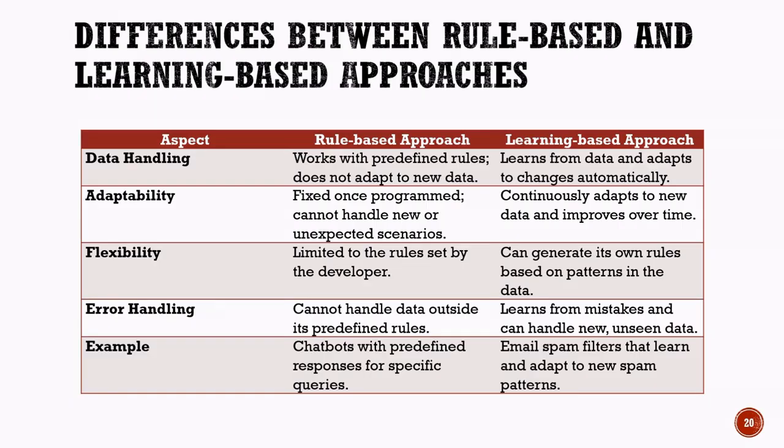A simple example of a rule-based system is a chatbot that responds using predefined answers to specific questions. On the other hand, an email spam filter is an example of a learning-based system because it learns from new emails and continuously improves its ability to identify spam messages. In summary, rule-based systems rely on human-created rules, while learning-based systems rely on data and experience. This ability to learn and adapt makes learning-based AI more suitable for solving complex real-world problems.